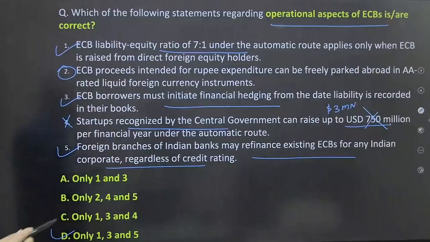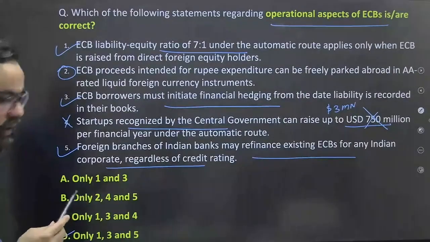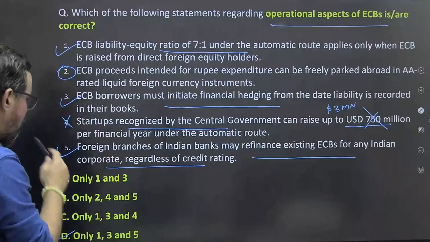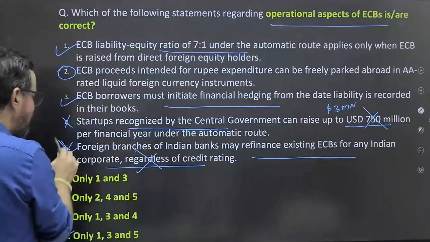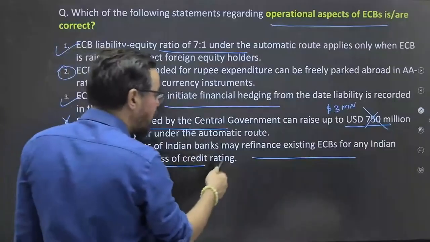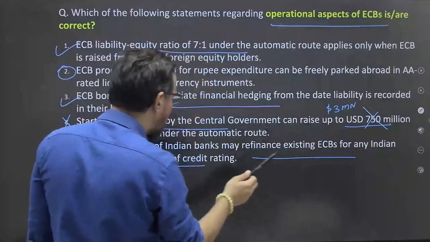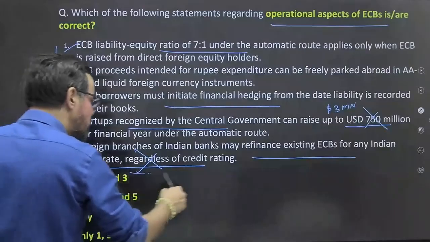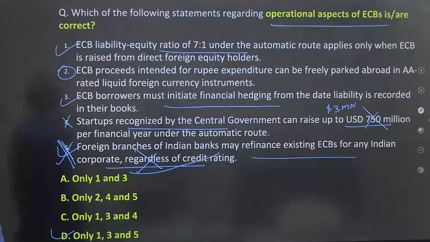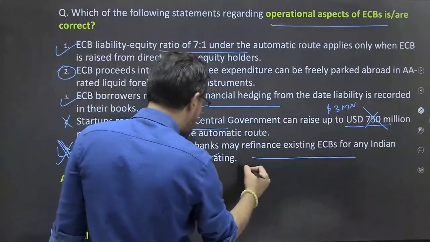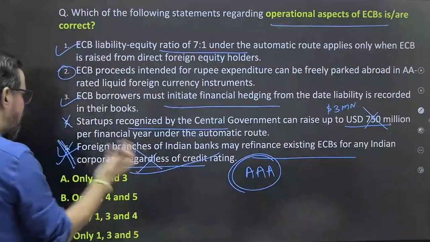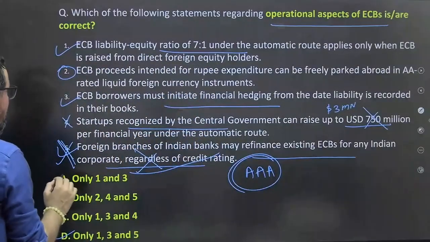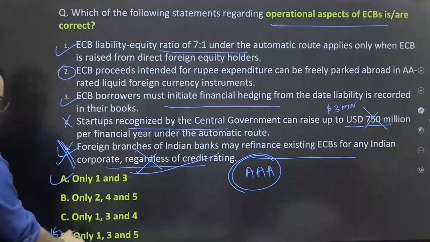Correct? Okay, sorry. What are you all saying? Option A. Okay, yes, sorry, it should be wrong. This is also wrong. Foreign branches of Indian banks may refinance existing ECBs for anyone, but we have to consider the rating scale in this particular case, triple A. Triple A should be considered, not irrespective of the credit rating. So 1 and 3, A should be the right answer for this particular one.